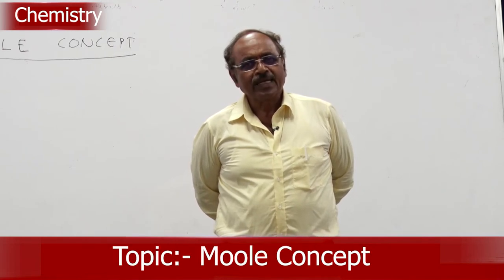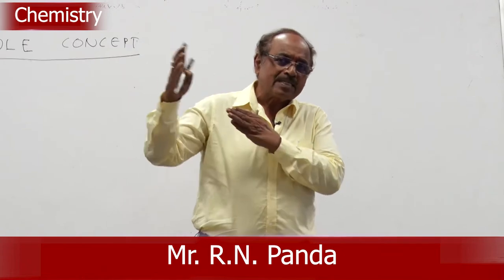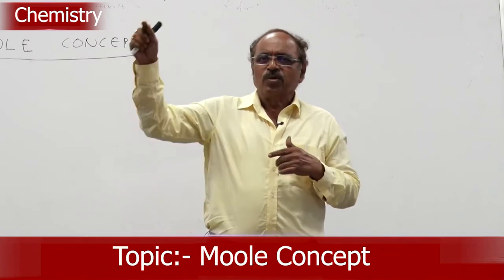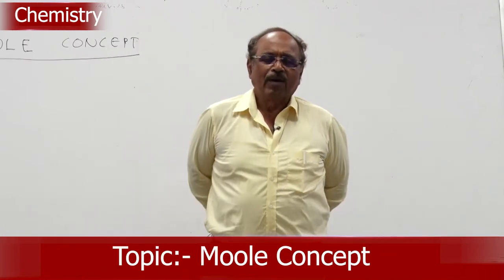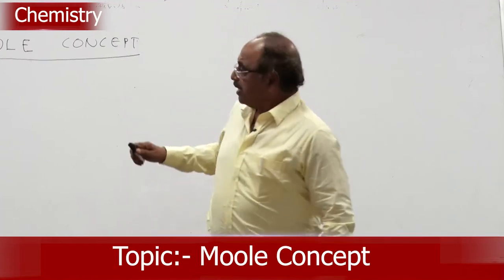So, instead of telling 10 to the power minus 8, I will write A0, then it becomes 1 angstrom. It is the same way with this mole.